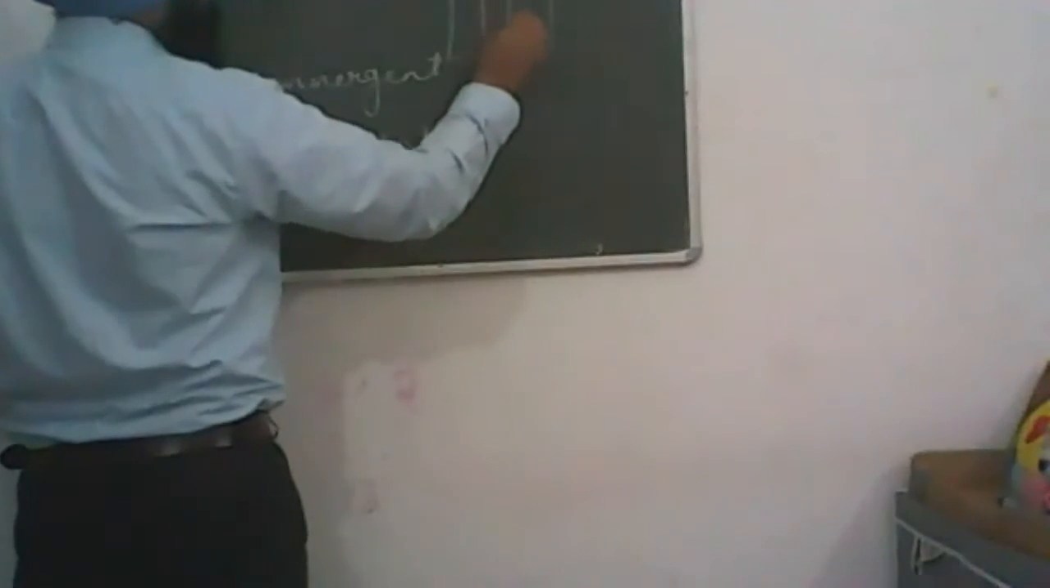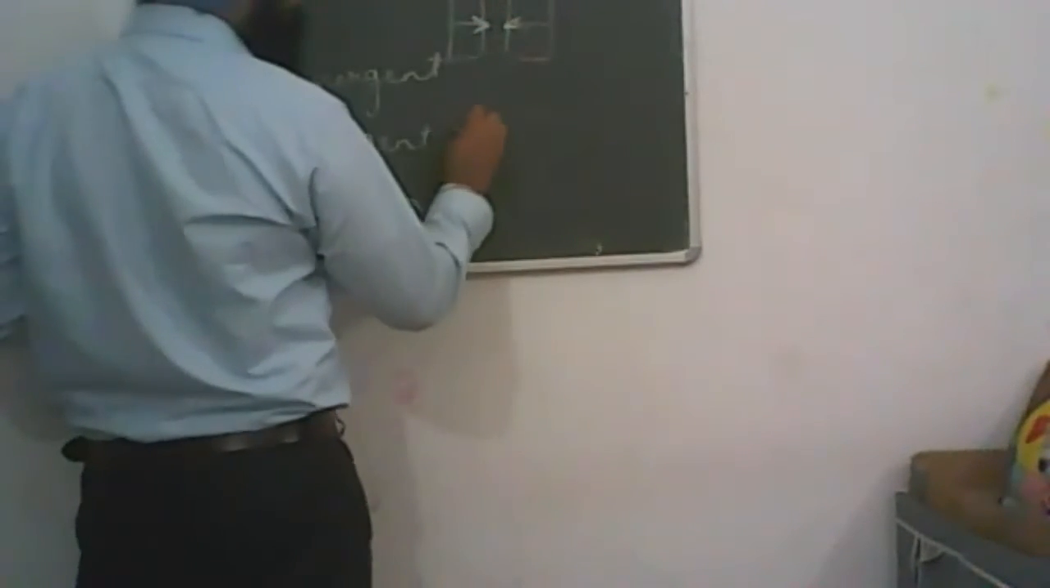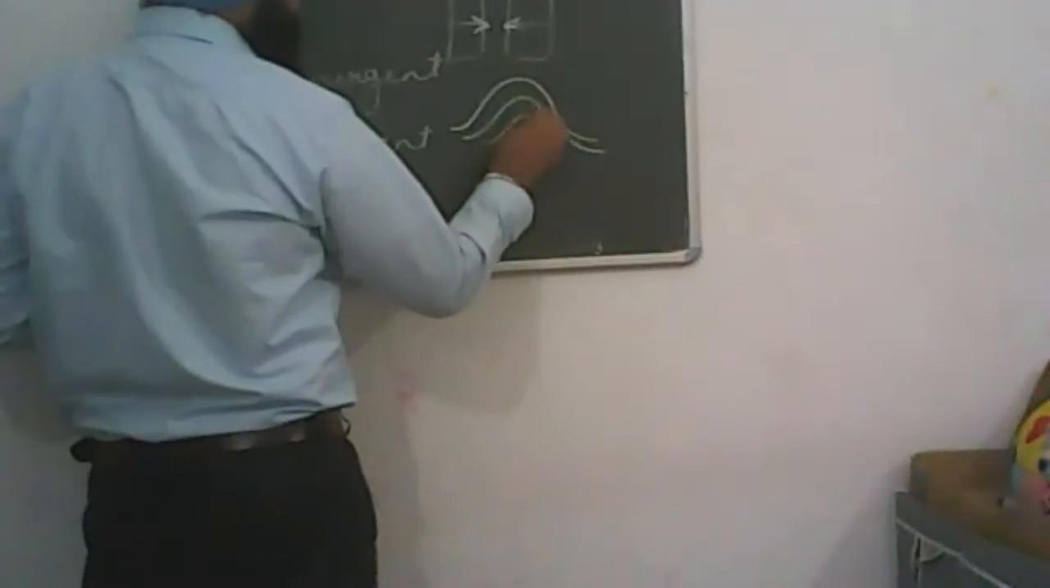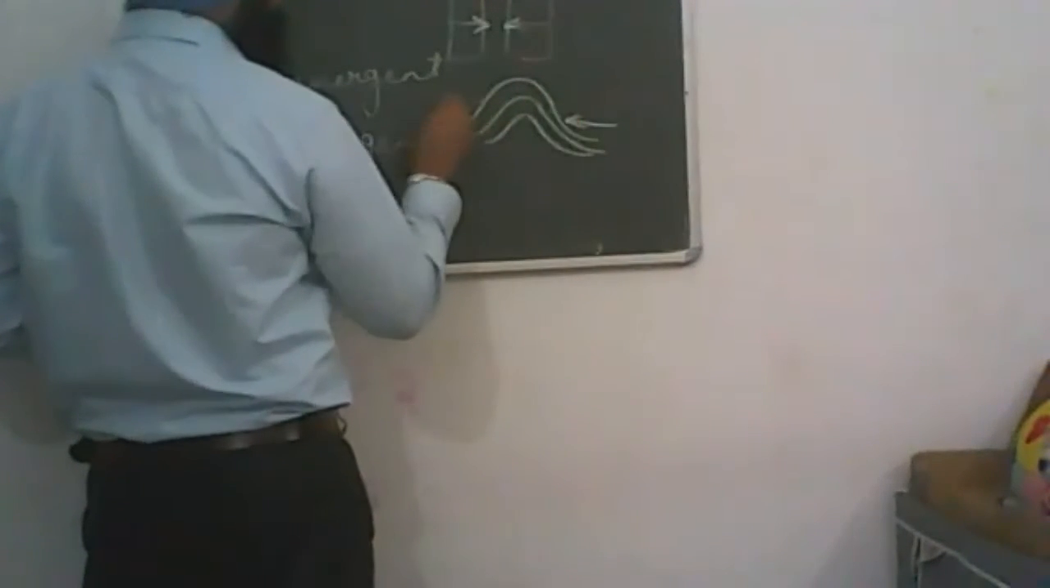Convergent, divergent, and transform. So what is convergent? When two different plates move towards each other, you have to make it in such a manner in your notebooks for the exam. When they move towards each other, folds appear on the surface of the earth's crust. This is convergent.